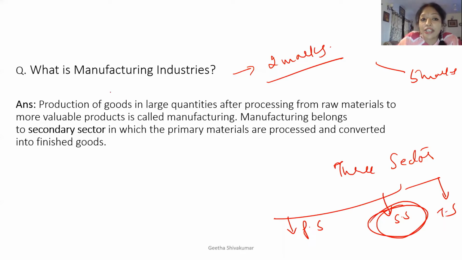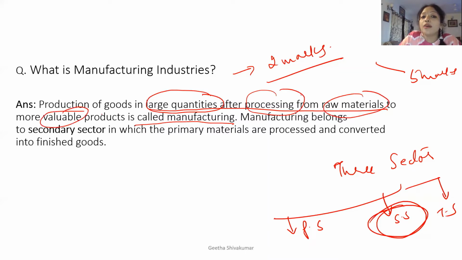Let's move. Manufacturing industry: production of goods in large quantities after processing from the raw material. इसका मतलब क्या होता है? प्रोडक्शन ऑफ लार्ज क्वांटिटीज. When we make goods in large quantity after the processing of raw material, when we start processing the raw materials into large quantities to more valuable product, it is called manufacturing. So here your keywords are large quantities, processing, raw material, valuable product is called as manufacturing.